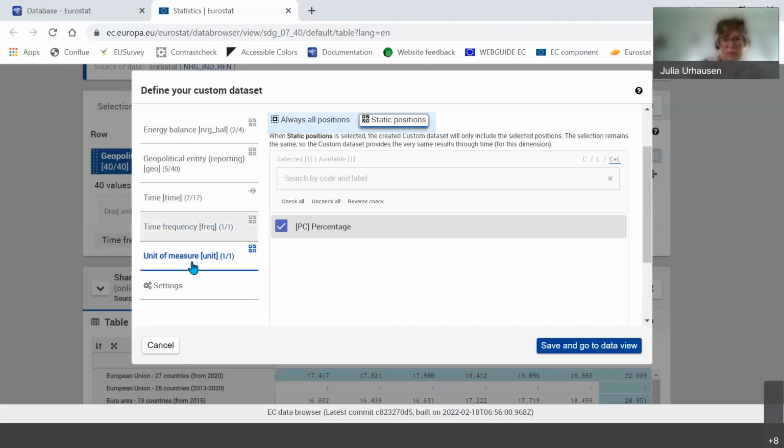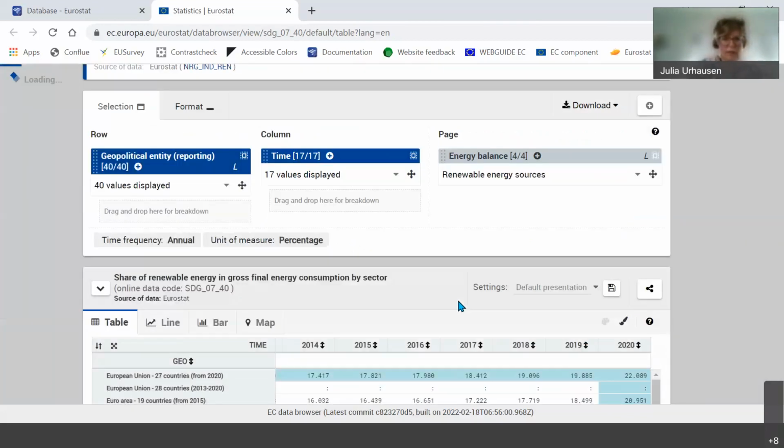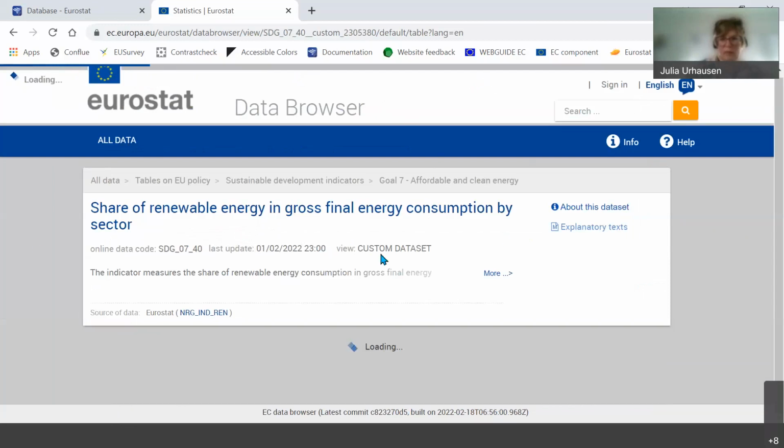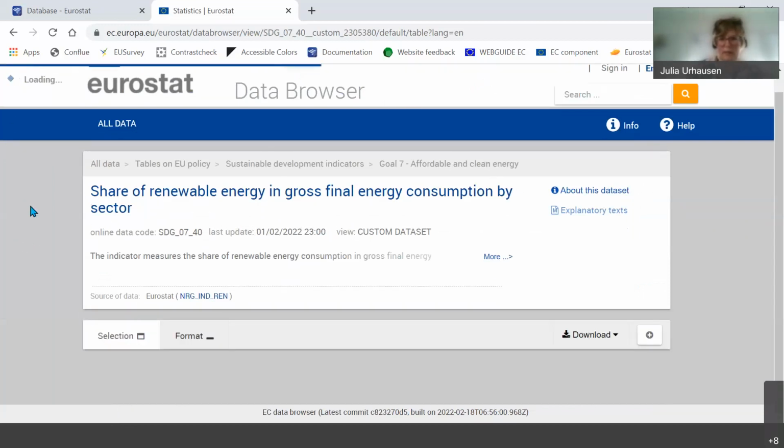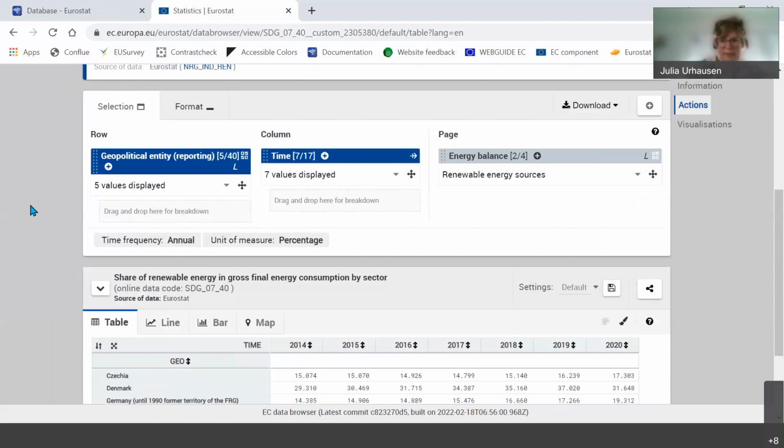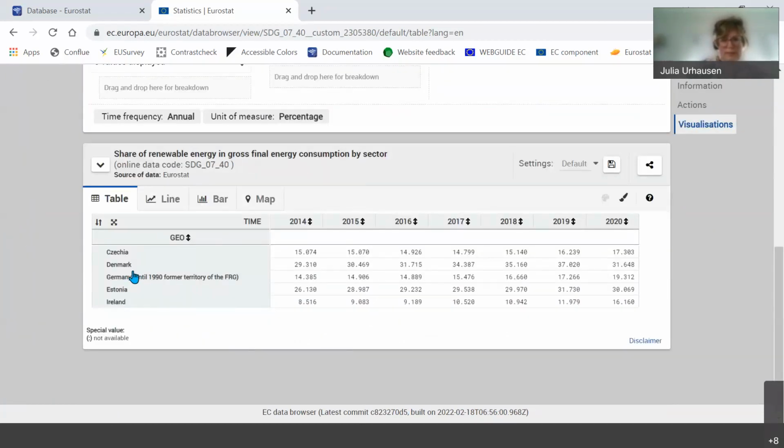So once I've run through all of these and defined my custom data set, I click Save and go to Data. And you see I have a loading bar here on the top and a loading sign here. And once this stopped, I can see that my data set has been updated with the countries of my choice from 2014 on to the latest available.